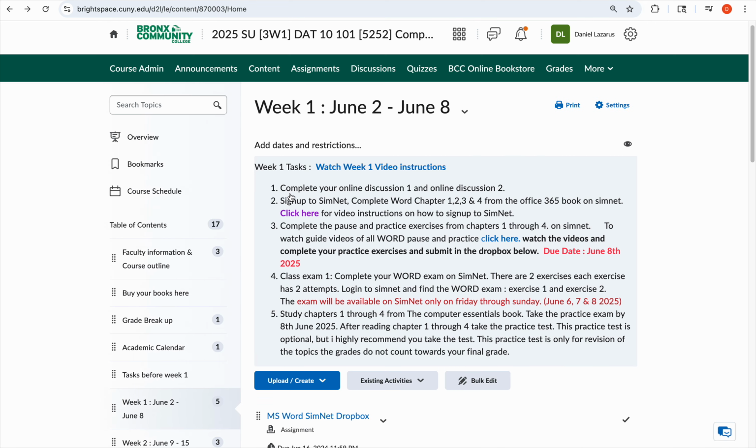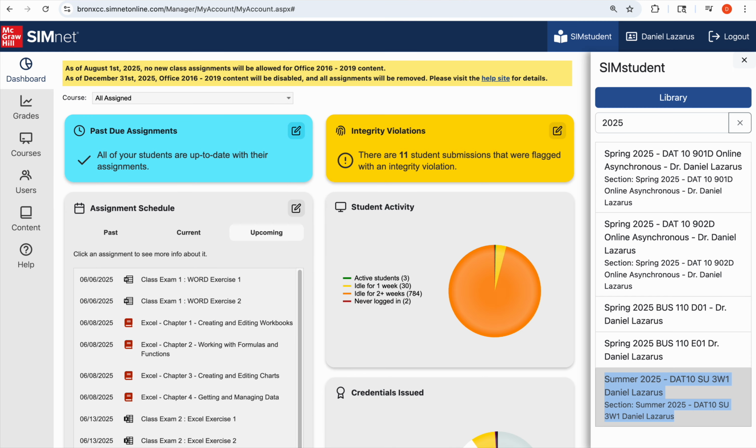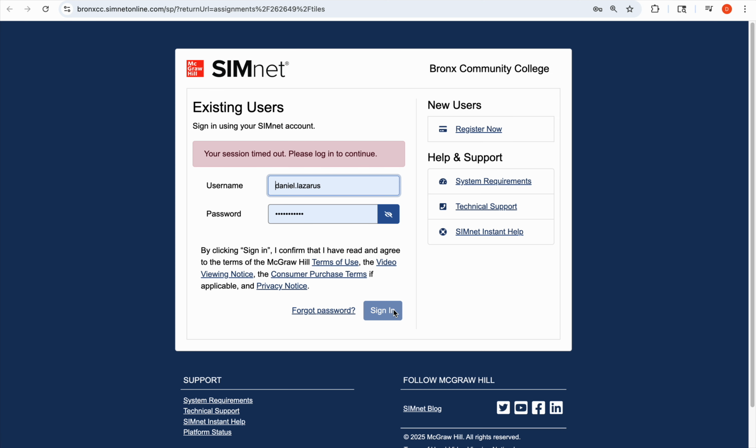The second task is to sign up to SimNet. You click on this, and there are video instructions on how to sign up to SimNet. This is only for people who don't have any account or who have never used SimNet before. But if you've already done it, please log into your SimNet by going to bronxcc.simnetonline.com. When you log in, it takes you to this course, and you can access the course.